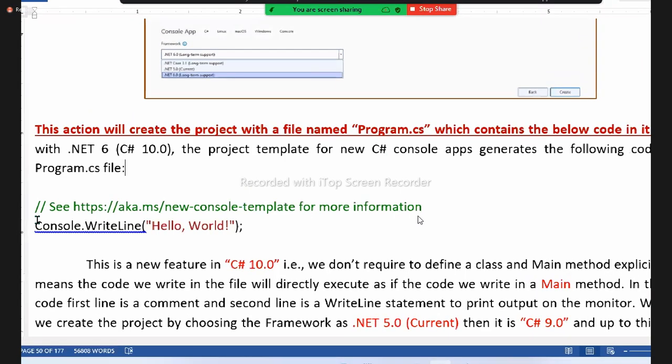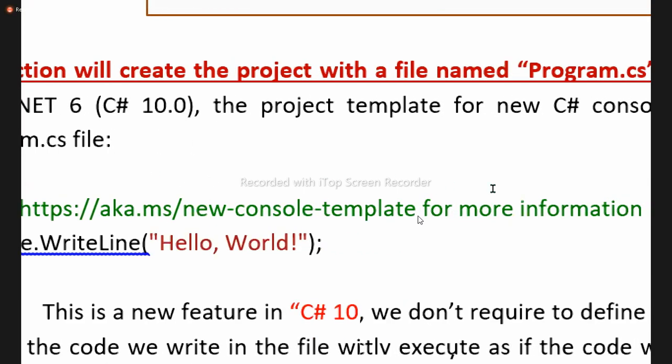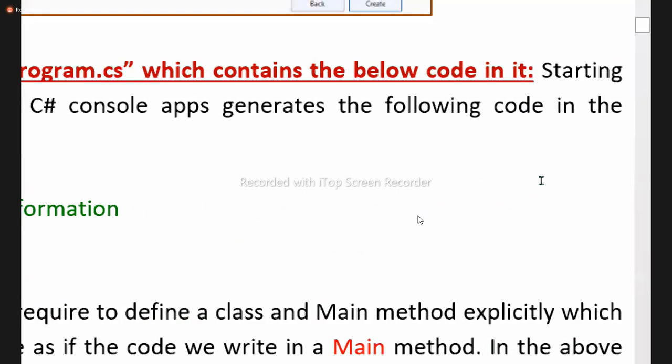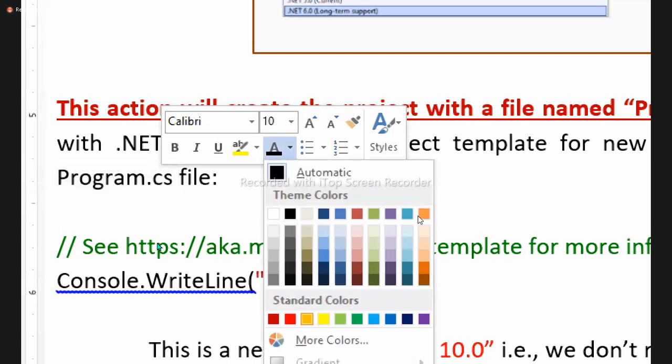I mentioned it up there also. Starting with .NET 6, the project template for a new C# console application generates the following code in the program.cs file. You will be finding the following code in the program.cs file basically.